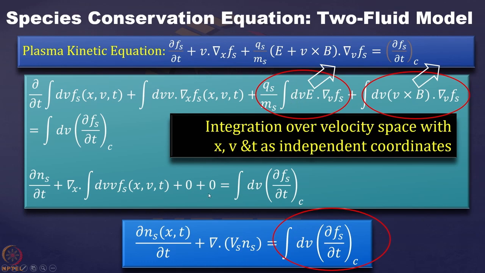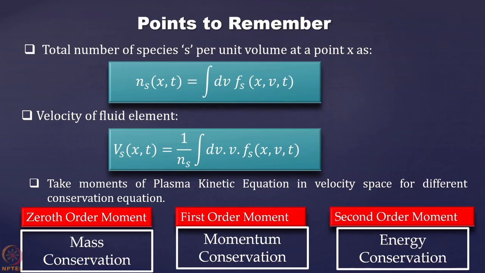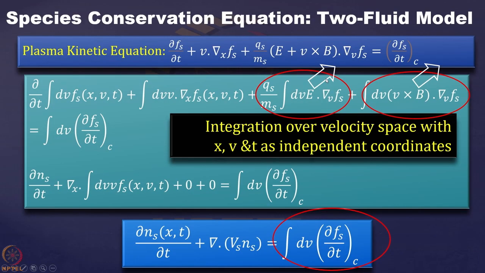If we assume for the time being that they are 0, then what we get is the integral of dv fs(x,v,t). This gives the number density of species s. You see that we defined it like that: ns(x,t) is the per unit volume number density, the number of particles per unit volume. That is equal to the integral of dv fs(x,v,t). So this is nothing but ns.